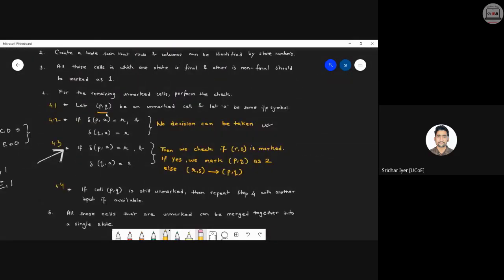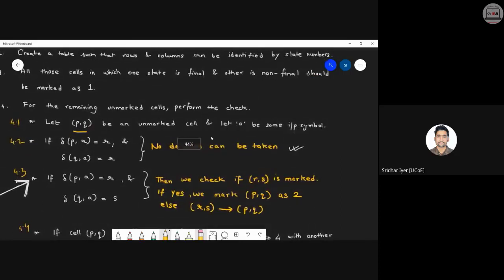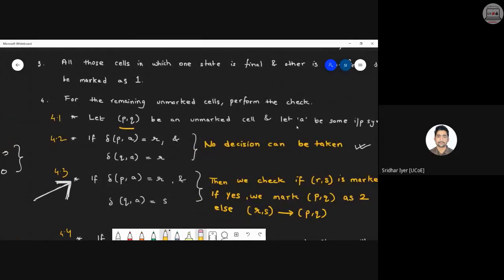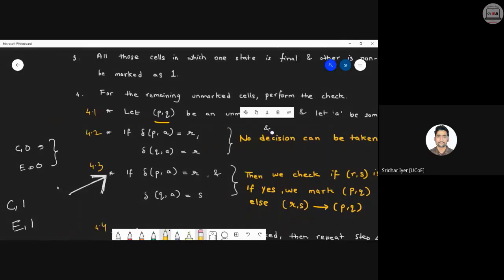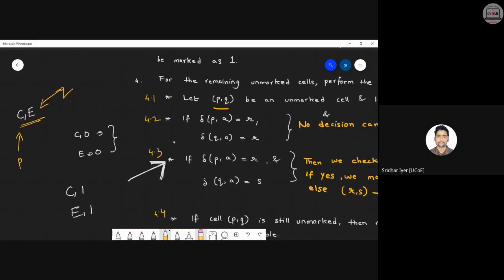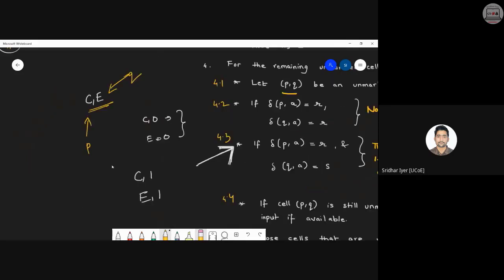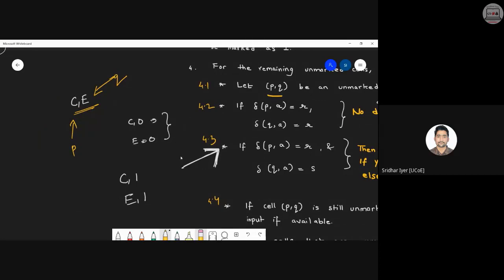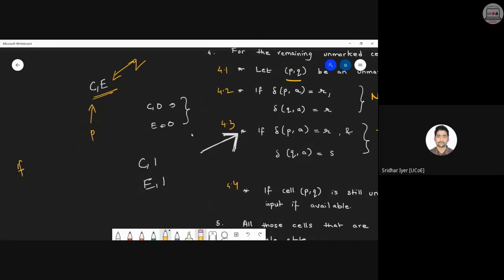Now let's check your algorithm. The algorithm is like this. Let (P, Q) be an unmarked cell and let a be some symbol. Over here we have selected the particular cell C, E. So if (C, E) is the unmarked cell, I can consider this as P and this as Q. Clear with this? Now start following step 4.2. 4.2 is all about: if the transition of (P, a), where a is your input, gives some value R, that R is nothing but a state only.